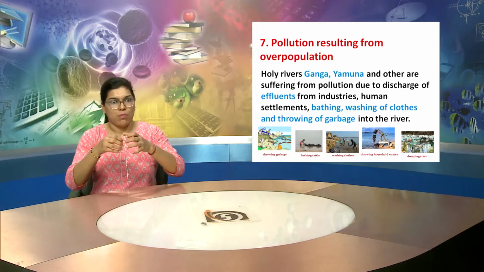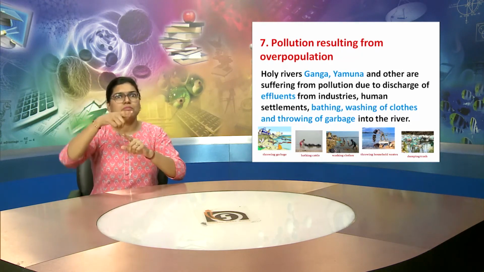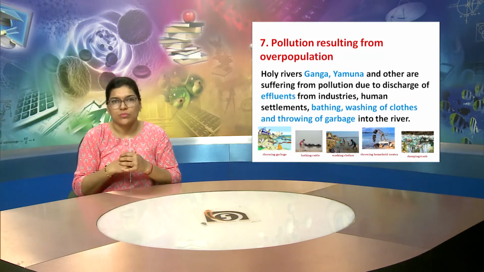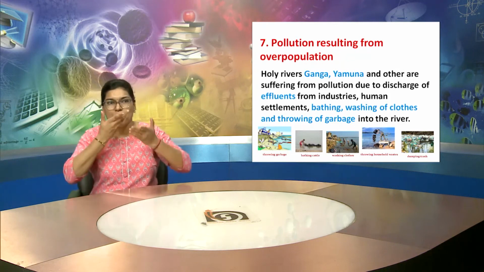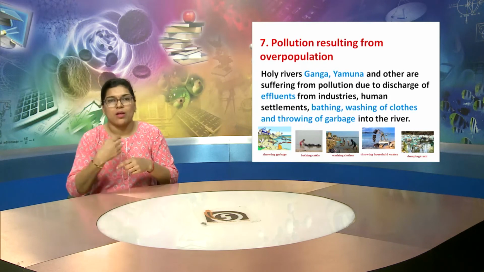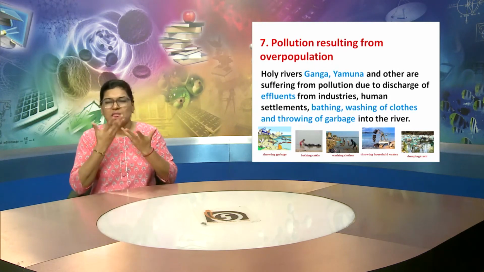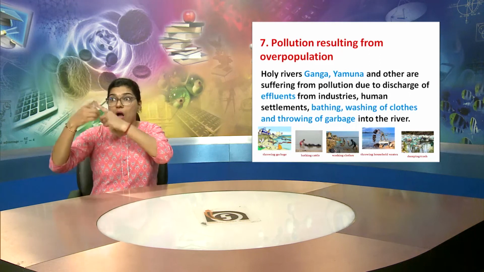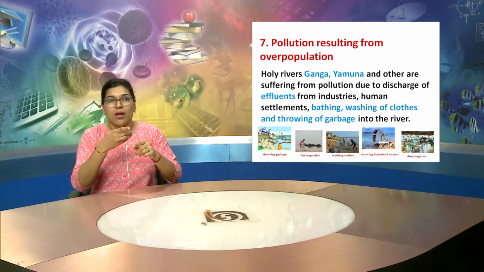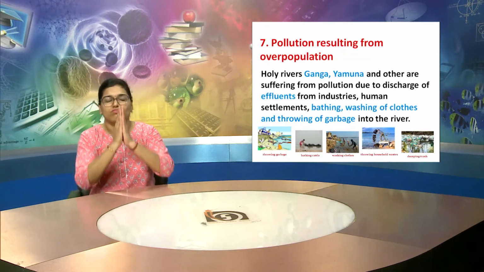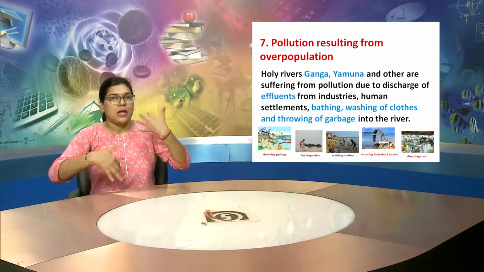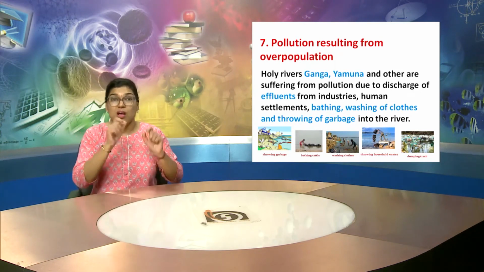Point 7 is about pollution resulting from overpopulation. We know holy rivers like Ganga and Yamuna, where we take a bath, are all suffering from pollution due to the discharge of effluents from various industries and human settlements.